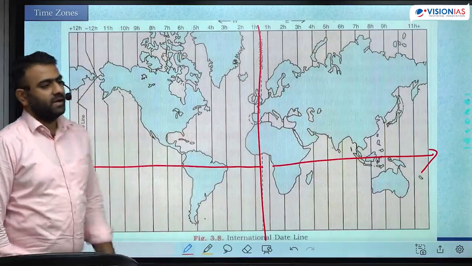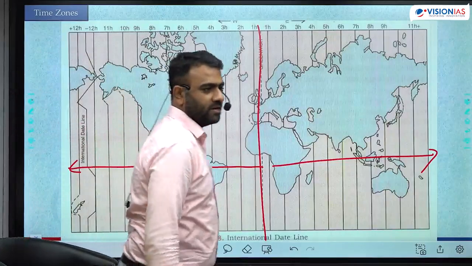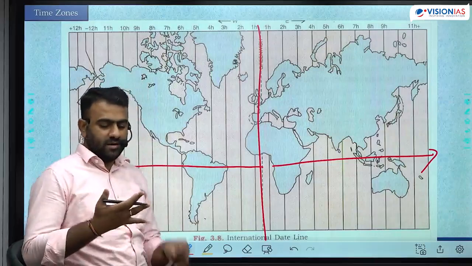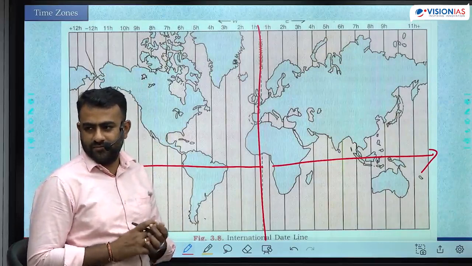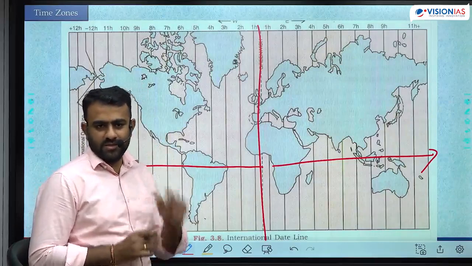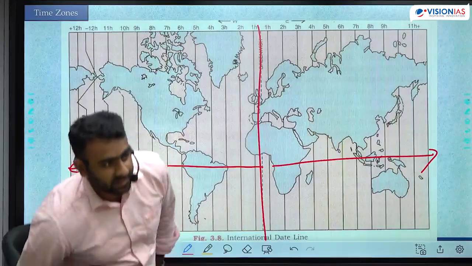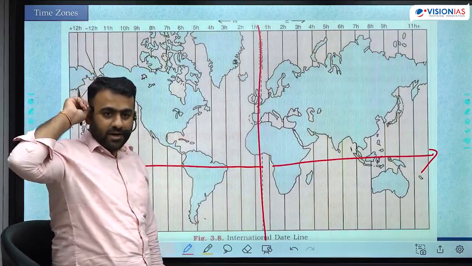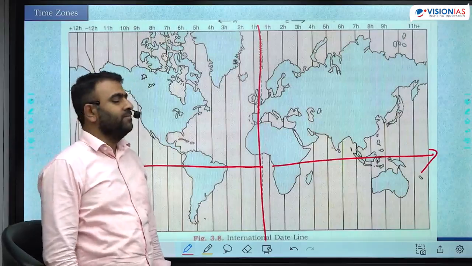Now it is very easy to calculate. You just have to know where your friend is located, where the other person is located, in which time zone he is located. Let's say you have a business in India and your business partners are located, one in Japan, another one in USA. ठीक है, ऐसे मान लो. So whenever you are having the meeting, you want to know before the meeting only what is the time over there. Calculate करना है ना, तो टाइम तो सिंक्रोनाइज करके ही करना पड़ेगा ना.